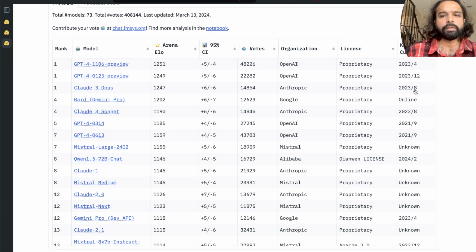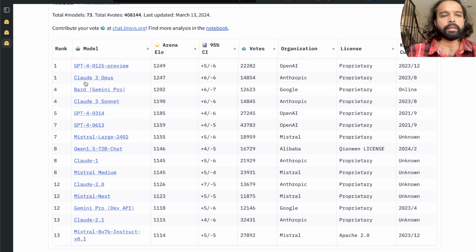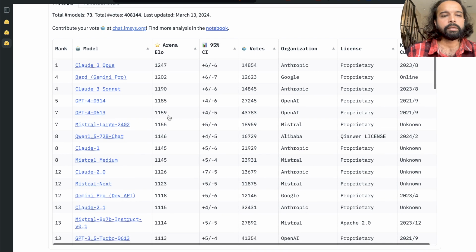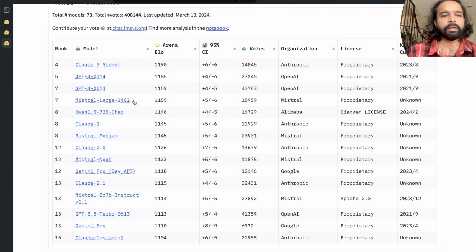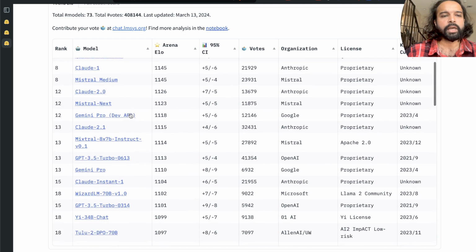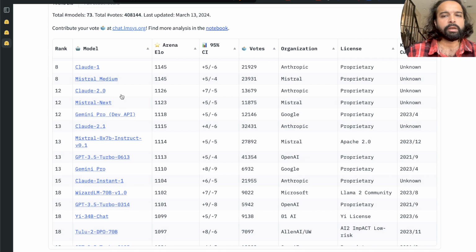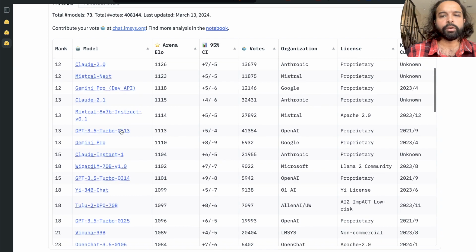You can see Claude 3 Opus is last year till August, and then finally comes Google's Gemini Pro, Bard, Claude 3 Sonnet, then GPT-4's older version, and Mistral Large, which is by Mistral AI. It's a French company. And then Qwen 1.5 72 billion chat. Number 8 is Claude. Mistral next, Gemini Pro, Claude 2.1.